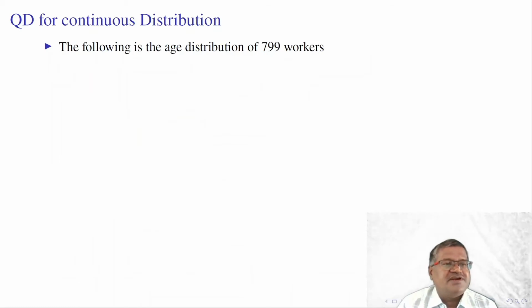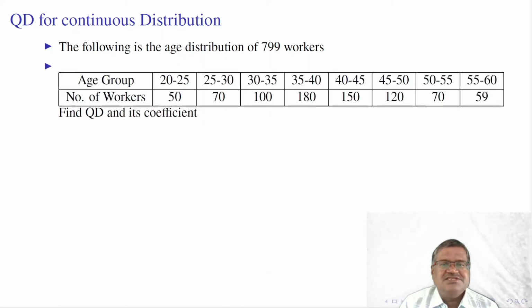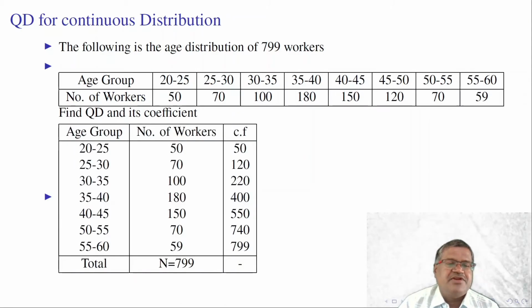Next, find the coefficient of quartile deviation for a continuous distribution. The following is the age distribution of 799 workers. Find QD and its coefficient. We need to find cumulative frequency for the given data. N is 799. These are the cumulative frequencies: 50 plus 70, 120, 120 plus 100, 220, like that.